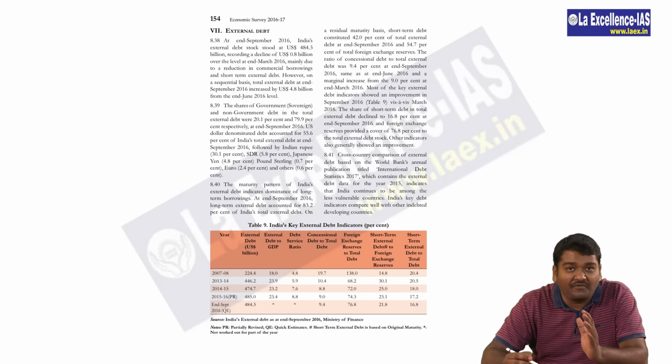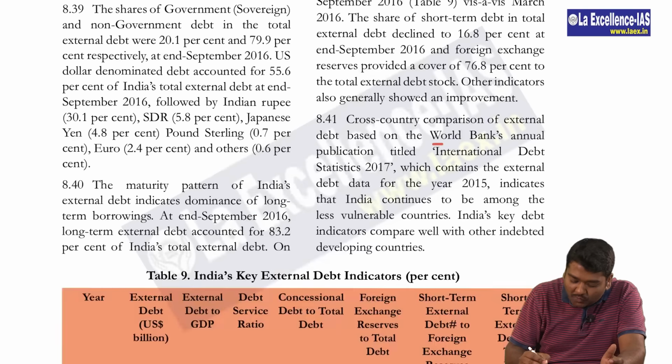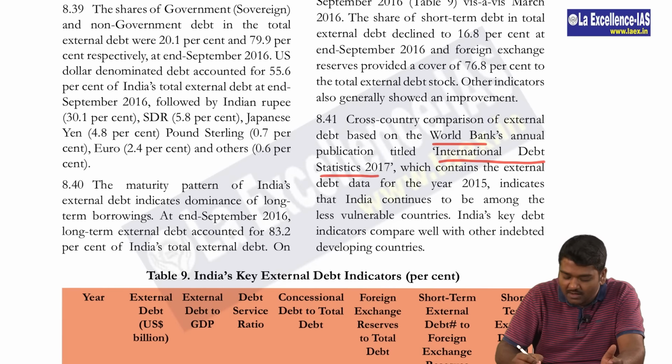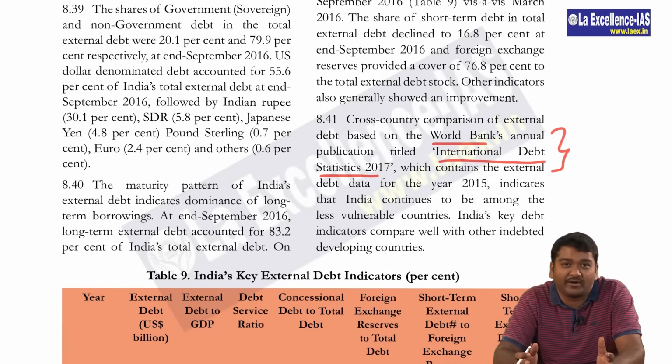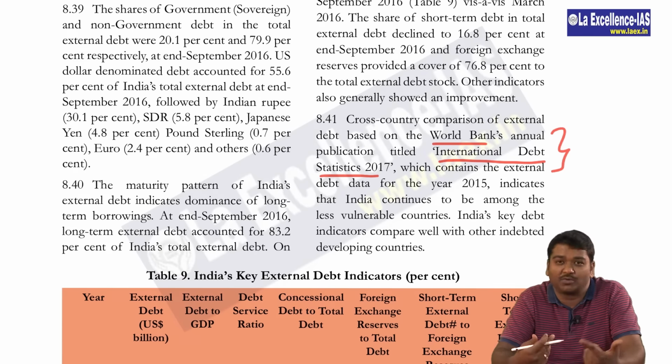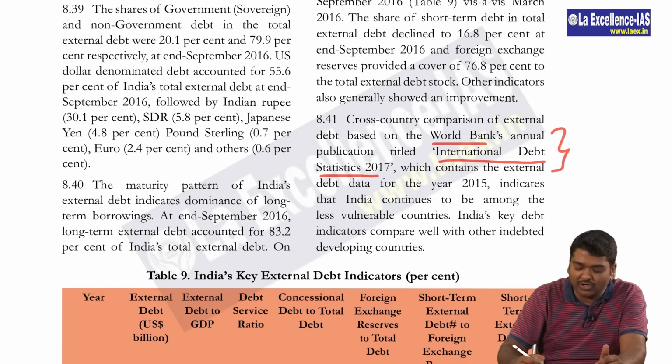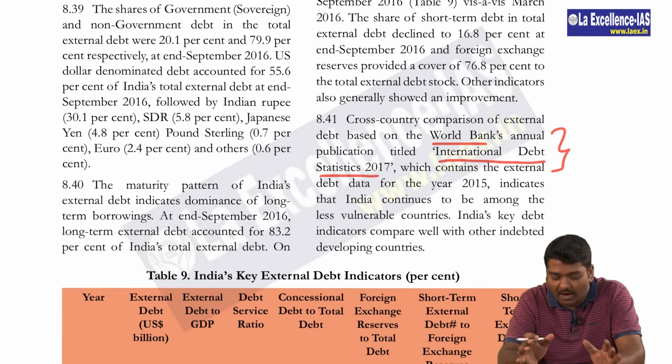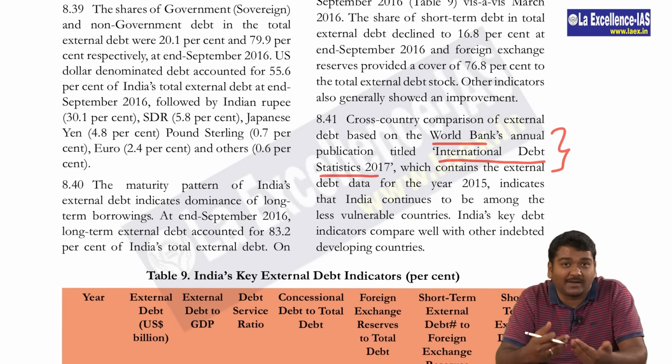Then on page 154, you come across the World Bank's International Debt Statistics 2017. This is very, very important for us. So please try to go through this once, right? They're actually talking about the World Bank and International Debt Statistics. Fine. So they may ask about the report.